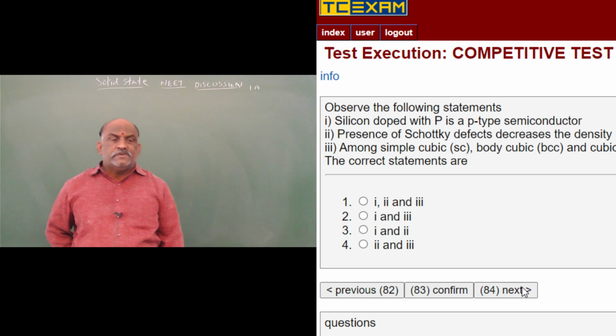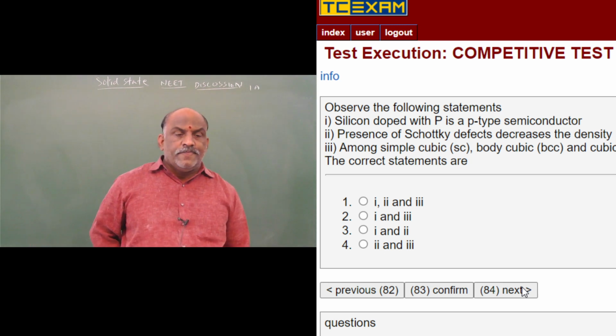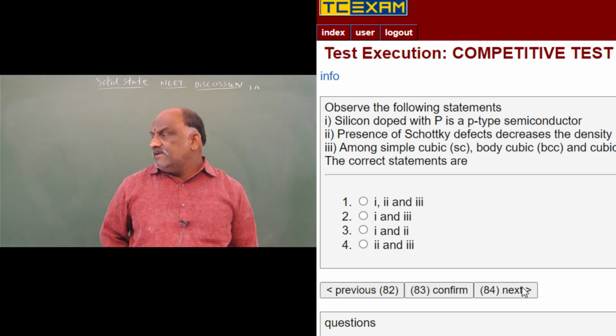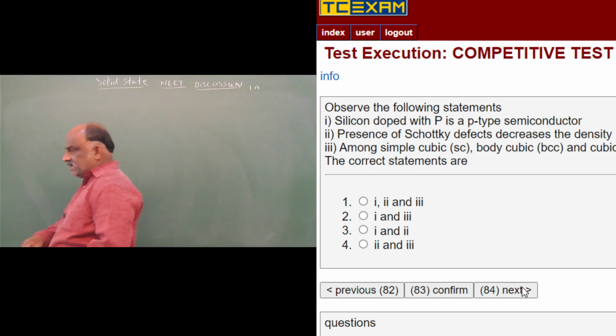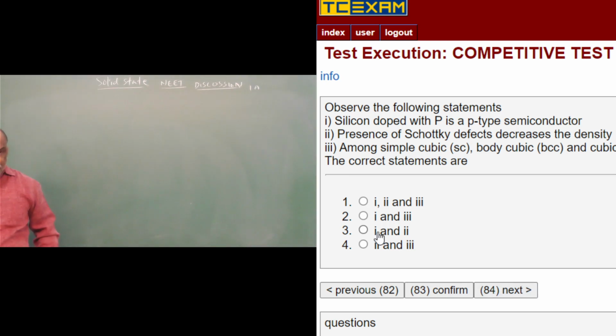Silicon doped with phosphorus gives an N-type semiconductor, not a P-type semiconductor. So the answer is 2 and 3 are right. Last option is right: 2 and 3. 2 and 3 are right for question number 83. And next, question number 84.